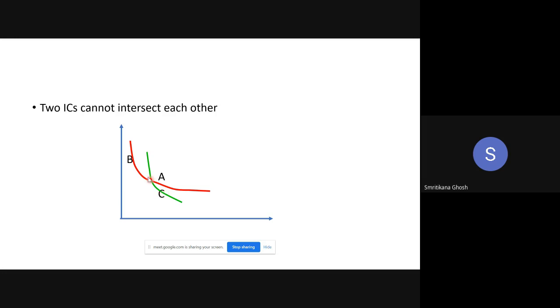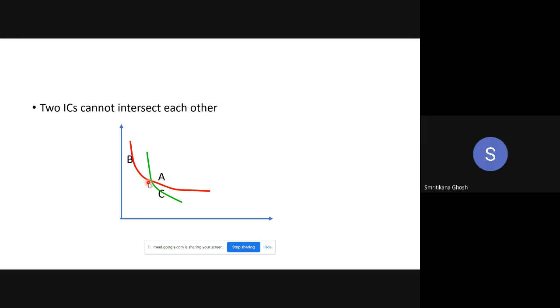As A and B are on the same indifference curve, I can say A is indifferent to B, or rather B is indifferent to A. Can I tell that B is indifferent to A?